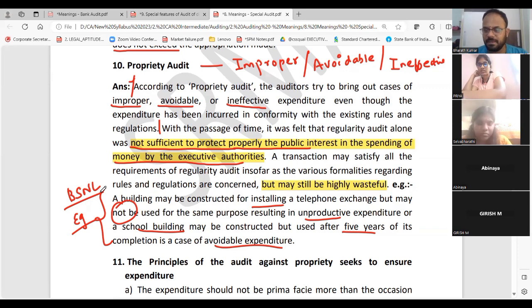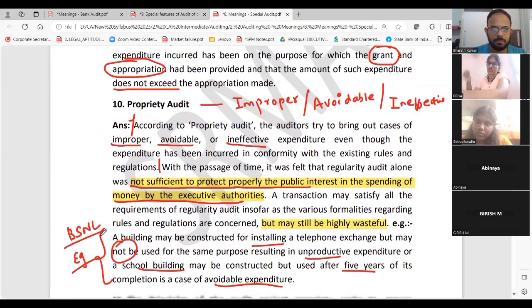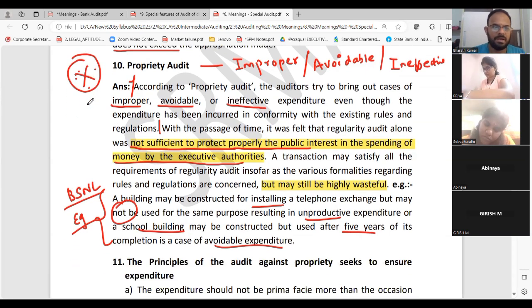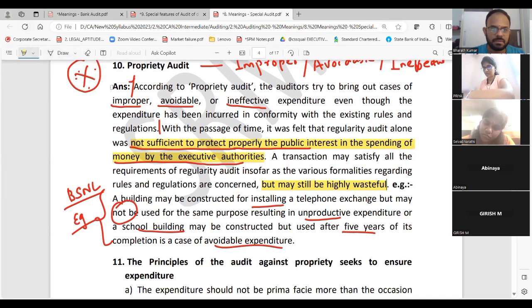Are we clear? Easy. Mark this question, very important. Please write the keywords also. Others, like vouching and verification, I'll go at good speed. This, I will not go at good speed because this is very important. Please mark important, write the keywords. I will color the yellow things. That is an important keyword. Please start writing directly.